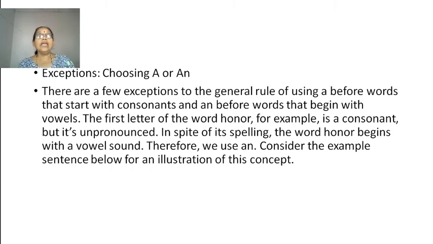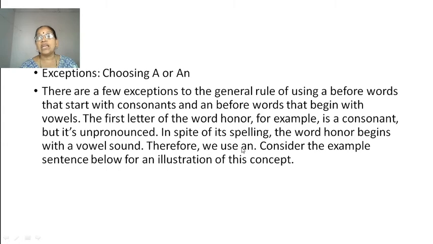Choosing a or an. There are a few exceptions to the general rule of using a before words that start with consonants and an before words that begin with vowels. The first letter of the word honor, for example, is a consonant, but it is unpronounced. You don't pronounce the letter H. It is not "honor" with an H sound, it is "onor". In spite of its spelling, the word honor begins with a vowel sound.